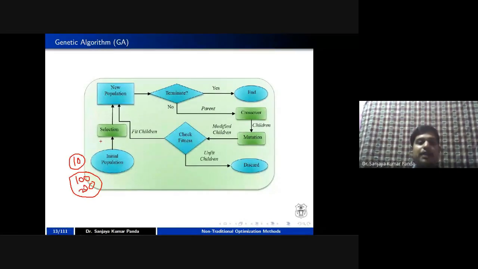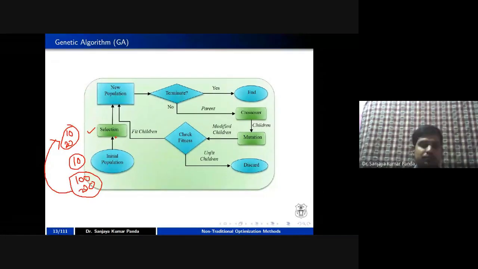Then you have to apply the selection strategy, whatever we discussed, right? This selection strategy you have to apply to the initial population. Many research papers suggested that after checking the fitness of these 100 or 200 chromosomes, you can select, let's say, 10 or 20 chromosomes out of them in the selection procedure. It means out of 100 candidates, I have evaluated their fitness, and after calculating their fitness, I have selected only 10.